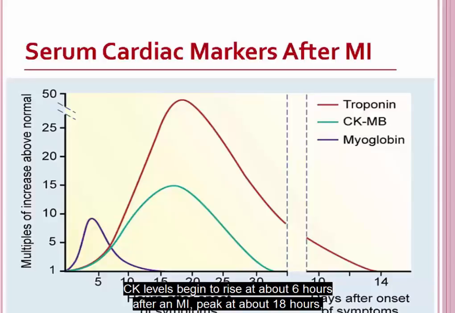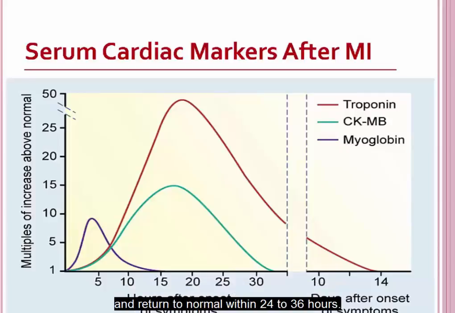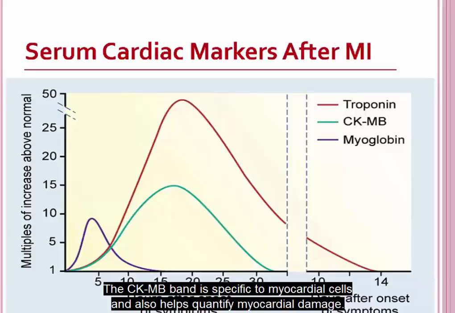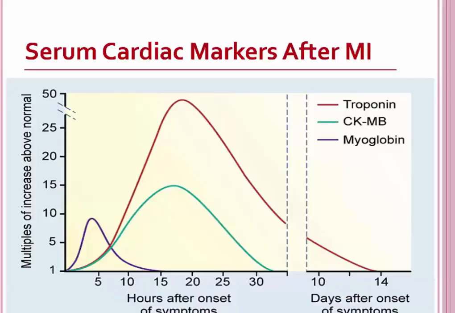CK levels begin to rise at about 6 hours after an MI, peak at about 18 hours, and return to normal within 24 to 36 hours. The CK enzymes are fractionated into bands. The CK-MB band is specific to myocardial cells and also helps quantify myocardial damage.